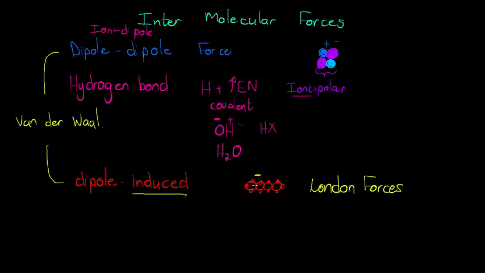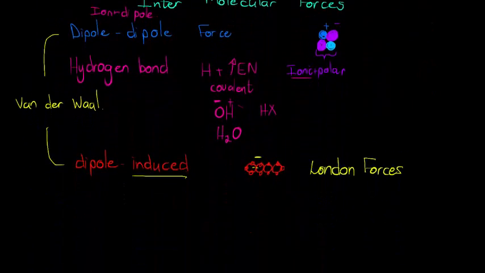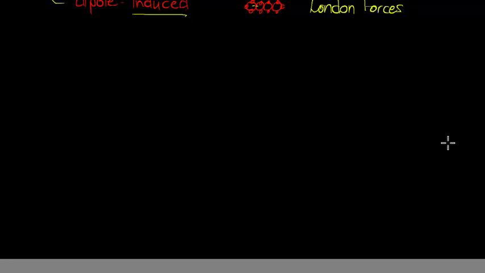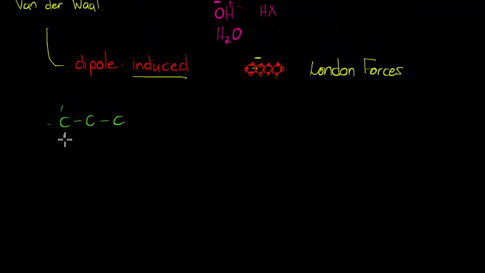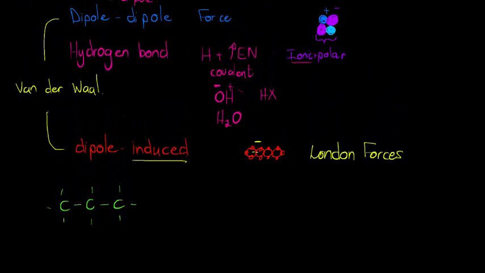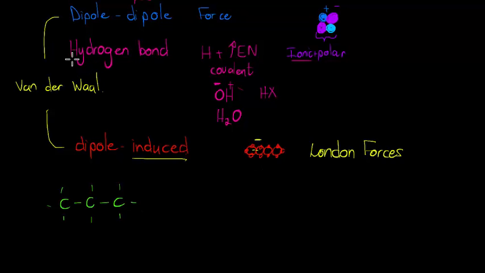So let's use what we've learned so far to allocate which type of forces occur in different functional groups. In our alkanes, we had carbon single bonded to carbon, single bonded to carbon, and here hydrogen and carbon don't have a big difference in their electronegativity, so it's not a hydrogen bond.